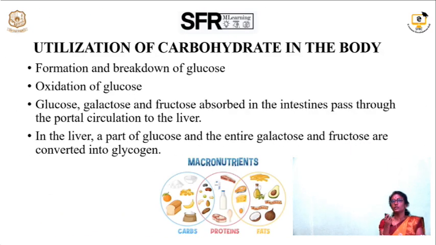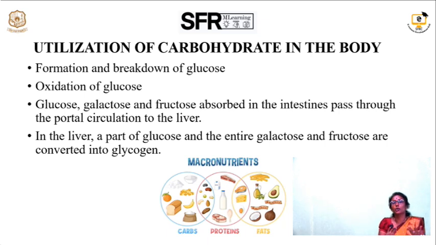So, utilization of carbohydrates in the human body. Different types of carbohydrates are present in nature, in plant resources and animal resources, as starch and glycogen and many other things. The carbohydrates which we eat through food will get broken down in the human body, absorbed and utilized for further processes and functions which we are going to discuss later.